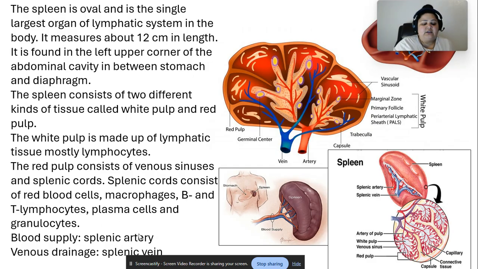The blood is supplied through the splenic artery, and venous drainage is through the splenic veins. So this is the blood supply. That's the stomach, left upper abdomen. And as you can see here is the red pulp, germinal center. This is the germinal center. Vascular sinusoids, all right, and this is the marginal zone. This is a primary follicle. This is all white pulp. Trabecula, this is the capsule, right? This is the artery, this is the vein for venous drainage, and that's the splenic artery, splenic vein.